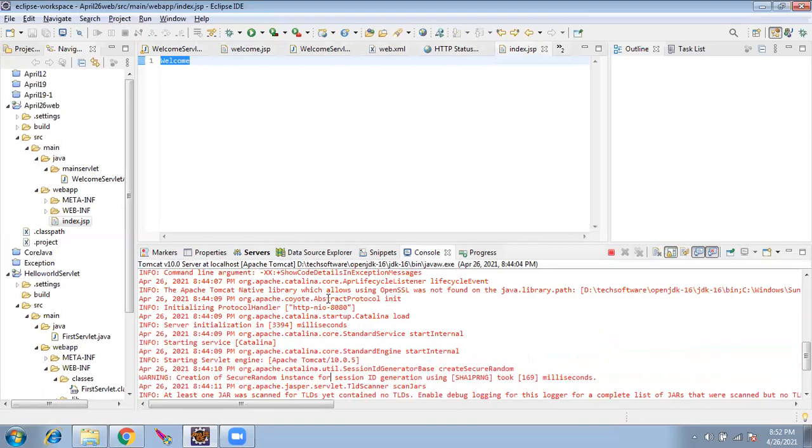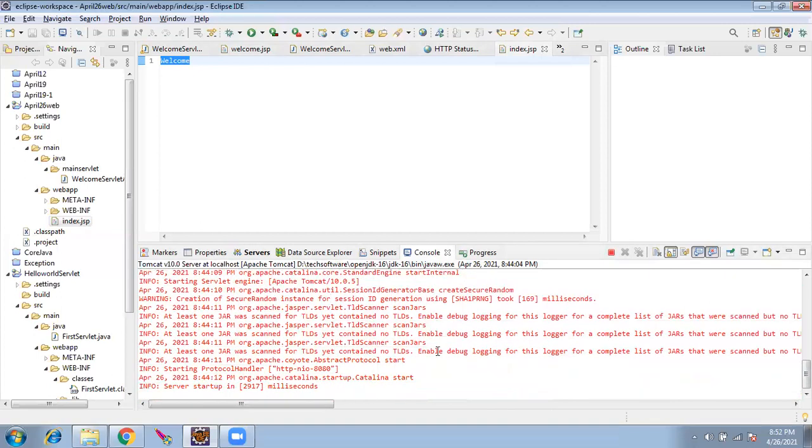It's continuously listening to the port, continuously watching. Okay, so the server started and it is still listening. That means if you write something, like "welcome to advanced Java", it's going to take it and get the output.